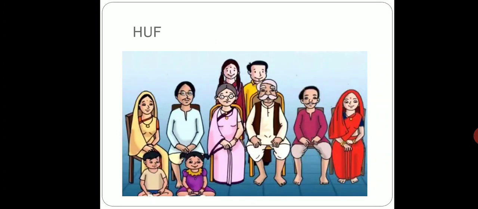Hindu undivided family means a joint family which is linearly descended, wherein the main person, the head of the family, would be considered as the karta, and the rest of the members of the family would be considered as co-partners. So the karta would be liable to pay the income tax under the Income Tax Act 1961.